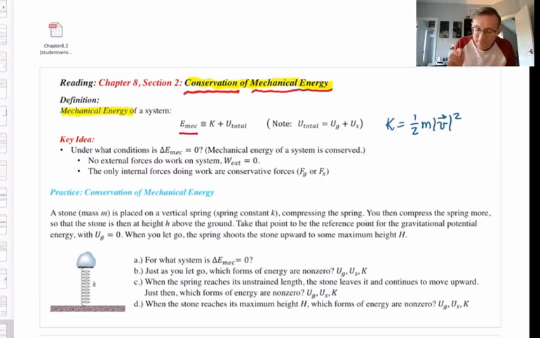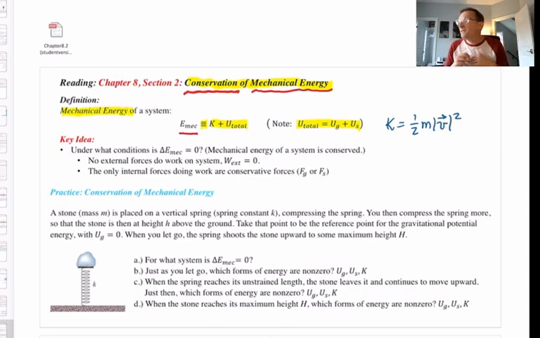So here's the definition of mechanical energy. Note 3 lines. This is the definition. It is the sum of the kinetic energy of the system plus the total potential energy of the system. And all we mean by total potential energy is take however much gravitational potential energy the system has, plus however much elastic potential energy the system has. Okay? All right, so that's just a definition. That is the definition of mechanical energy.